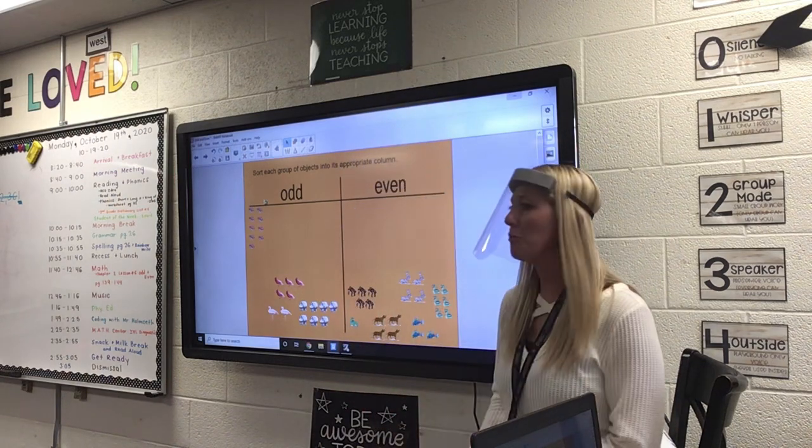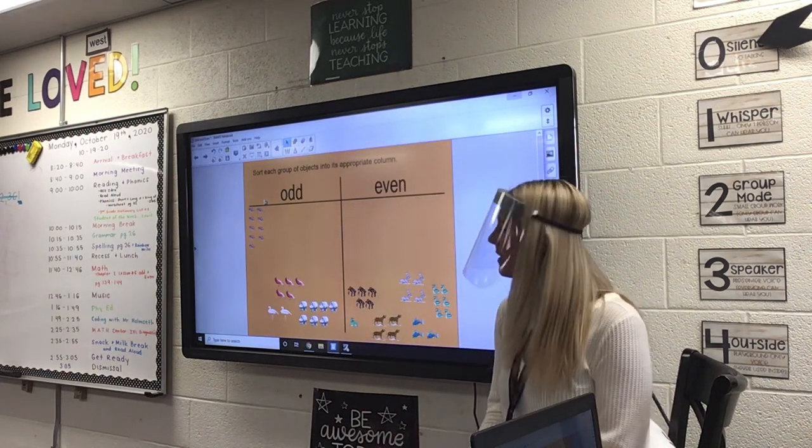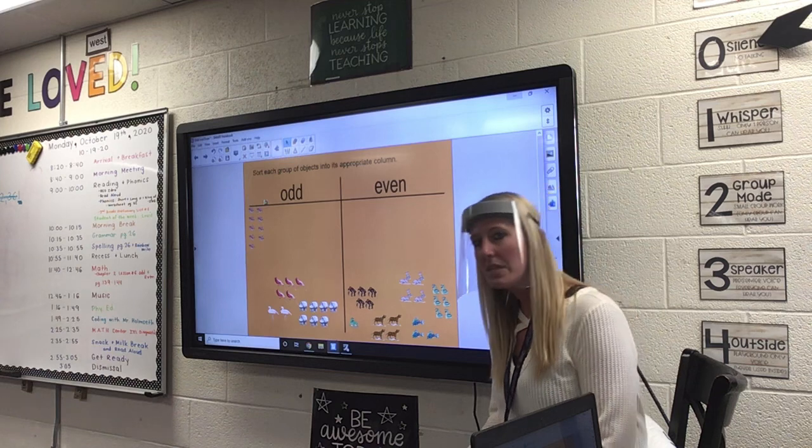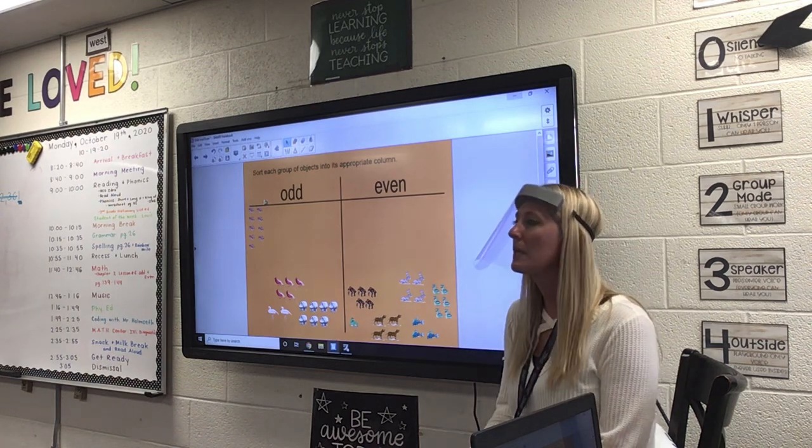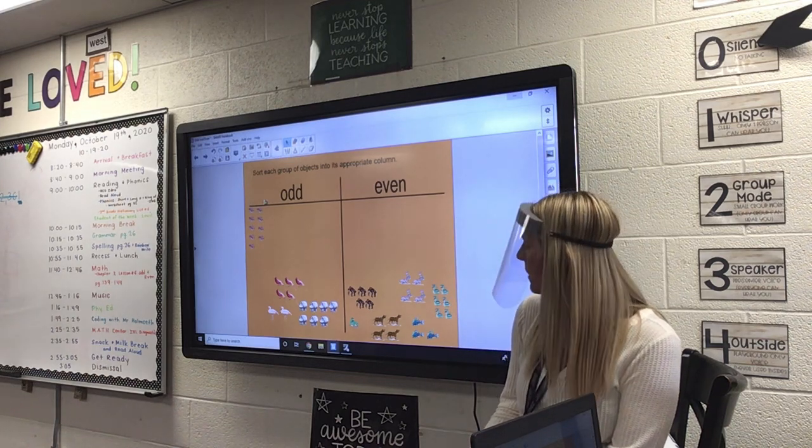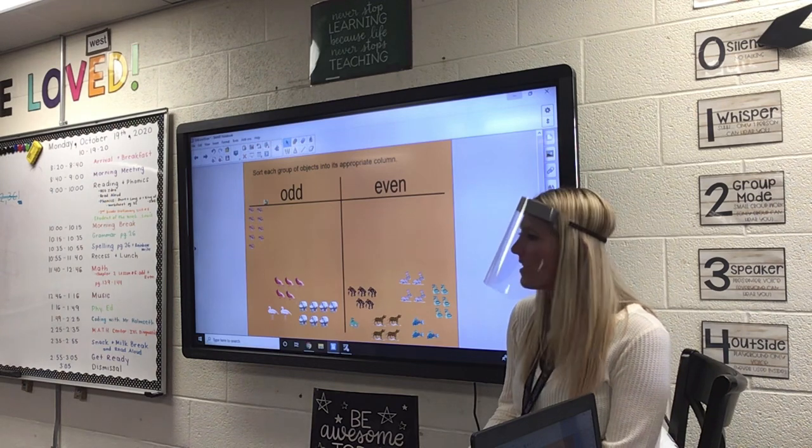Wyatt, come up here and you pick a group of animals, and on deck is going to be Charlotte. So Wyatt, pick a group of animals and tell us if it's odd or even.